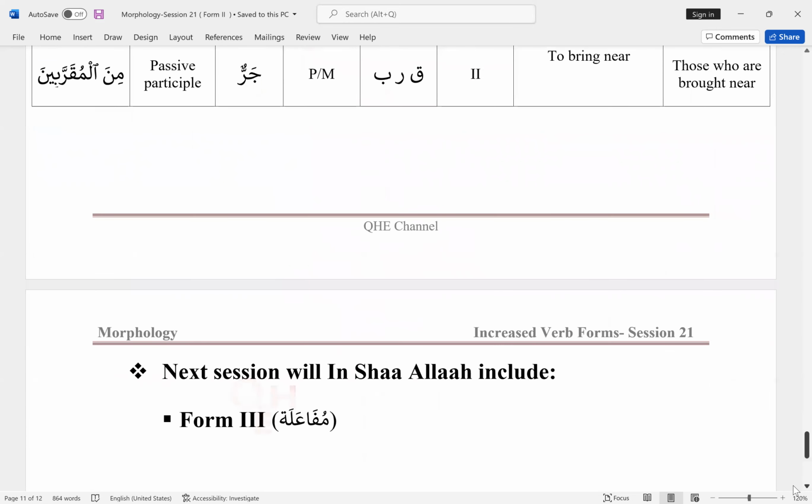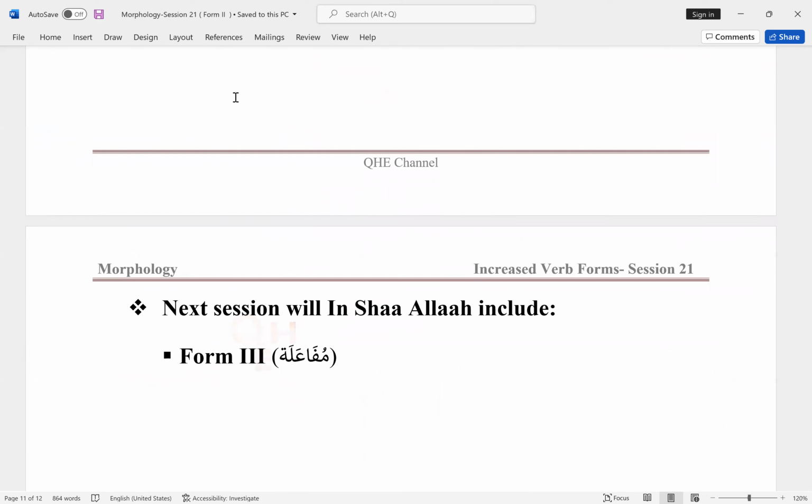Let's see what's coming up next. Inshallah, in the next session, we will go over Form 3. The masdar for that one is mufa'ala.